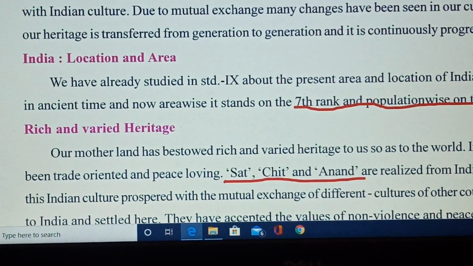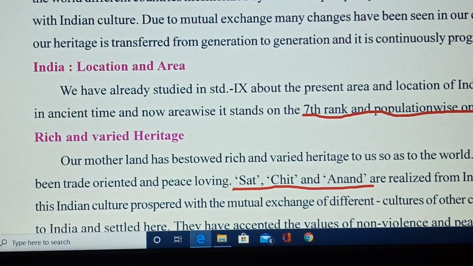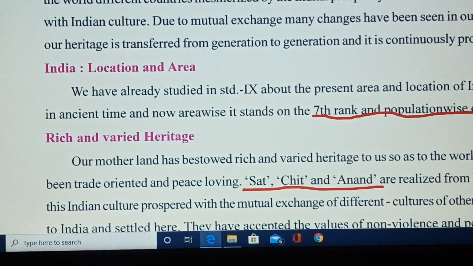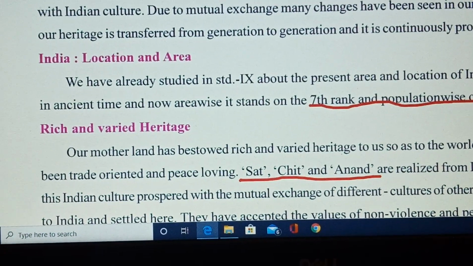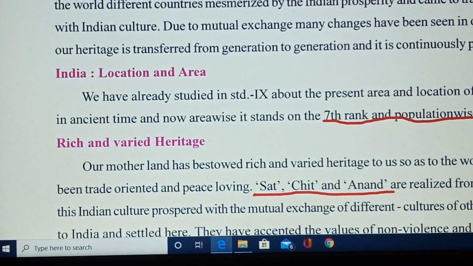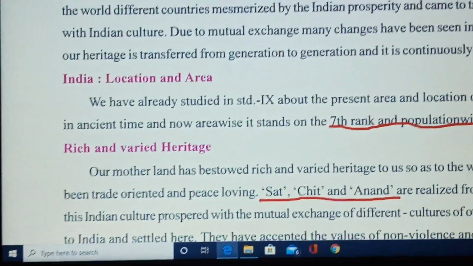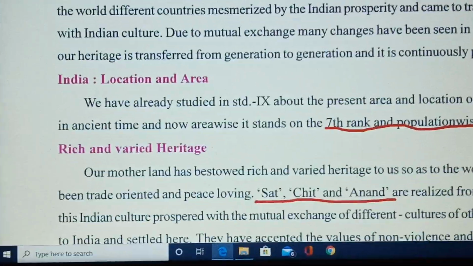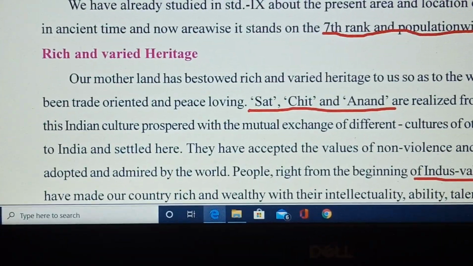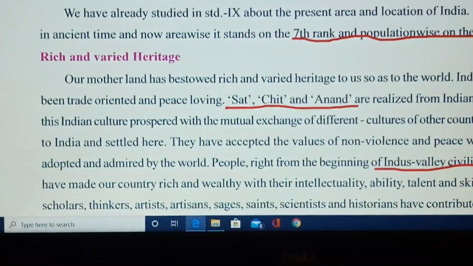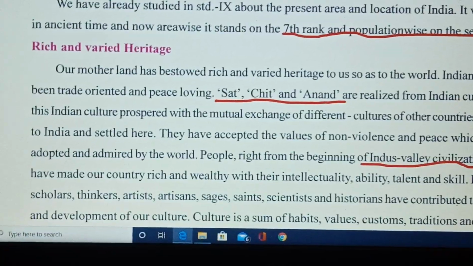The second thing you know very well is that India ranks seventh in terms of area, and India ranks second in terms of population, and this population has a rich and varied heritage given to India, right? Now, as you can see on the screen, the three words Sat, Chit and Anand were delivered by India to the world, and this is our identity, this is our heritage.